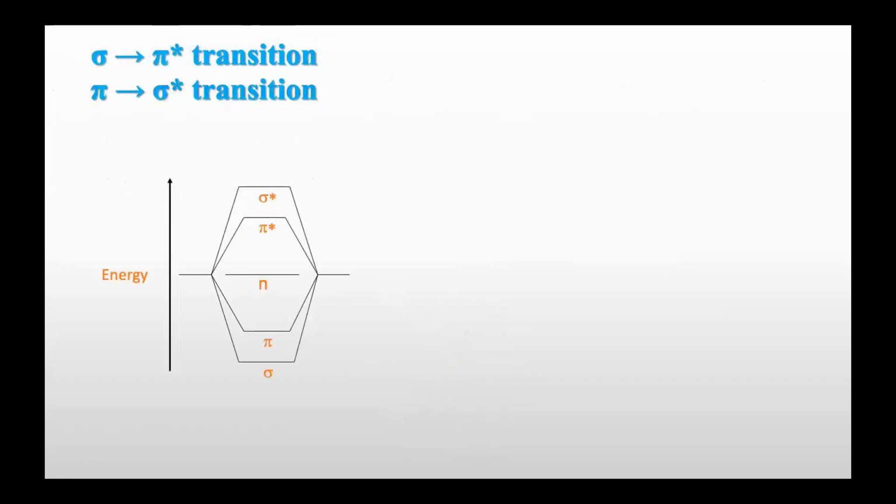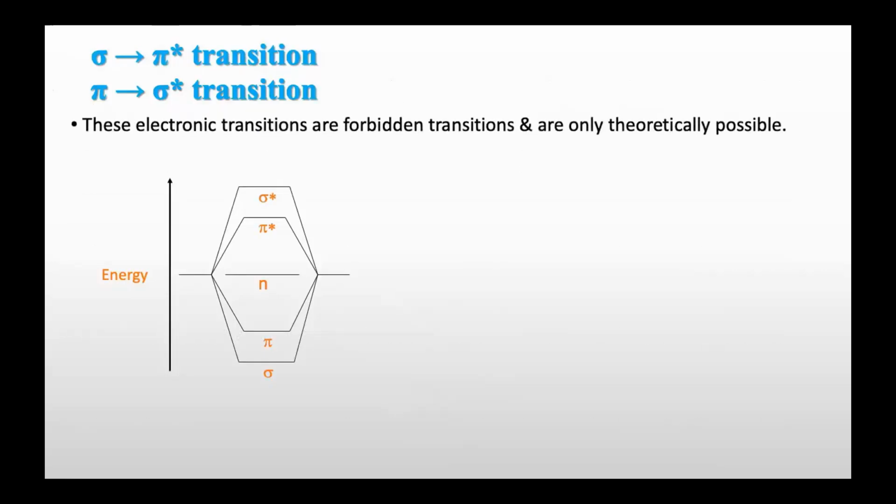Next two transitions are sigma to pi star and pi to sigma star transitions. And these electronic transitions are forbidden transitions and are only theoretically possible because both orbitals have different symmetry. So according to the selection rule, these will be forbidden transitions. Means sigma to pi star and pi to sigma star will be the forbidden transitions.